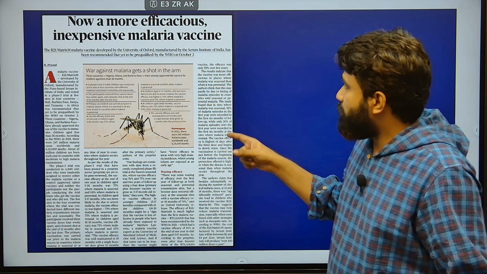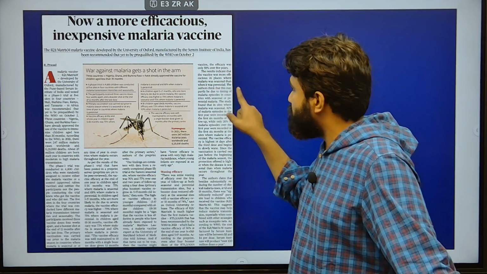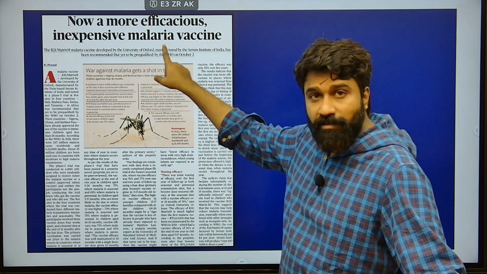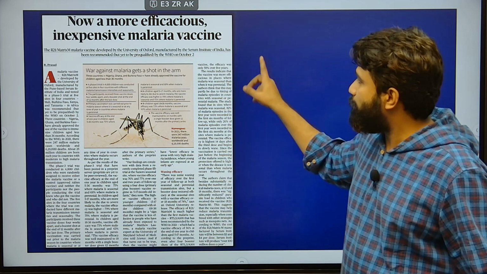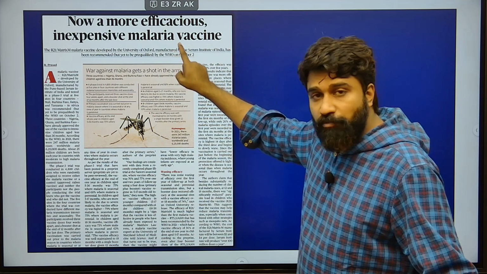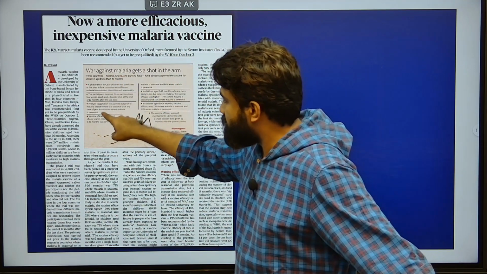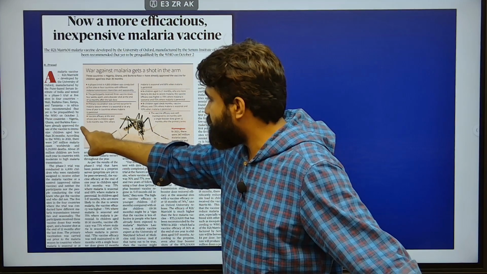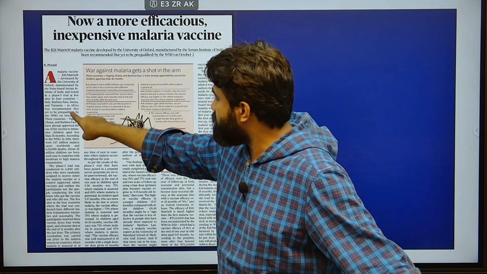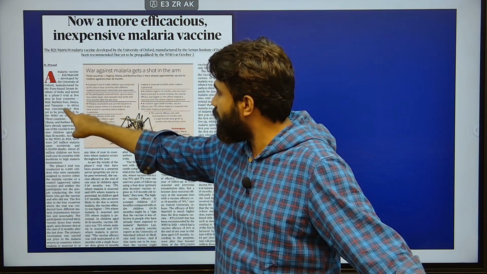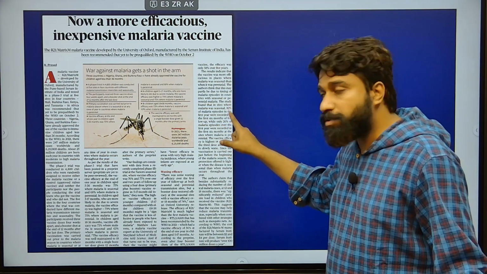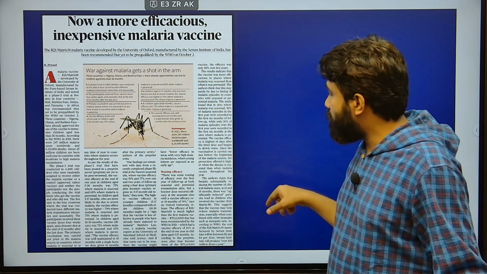this article is about a more efficacious, inexpensive malaria vaccine. This is Matrix M or R21, a malaria vaccine developed by the University of Oxford and manufactured by the Serum Institute of India, which has been recommended but is yet to be approved by the World Health Organization. Here it was tested in 4 countries. The countries are Nigeria, Ghana, Burkina Faso, 3 countries already approved, and also recently testing has taken place in Burkina Faso, Mali, Kenya and Tanzania in Africa. And this malaria is usually perennial and also seasonal in several parts across the world.